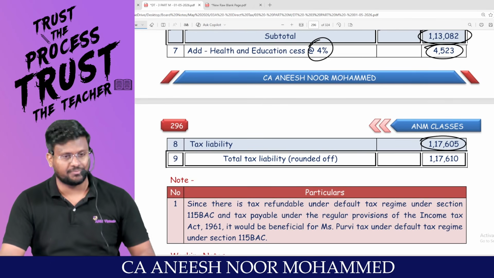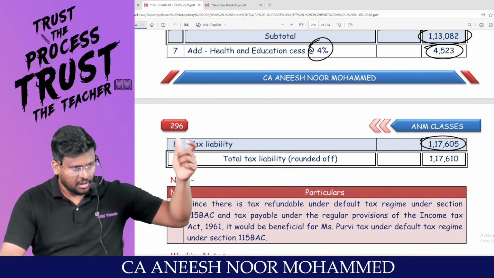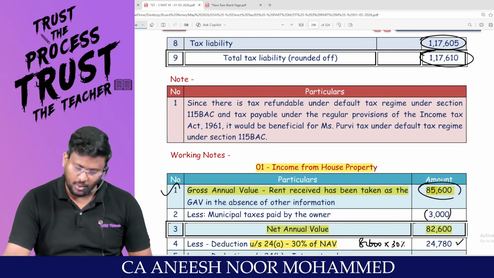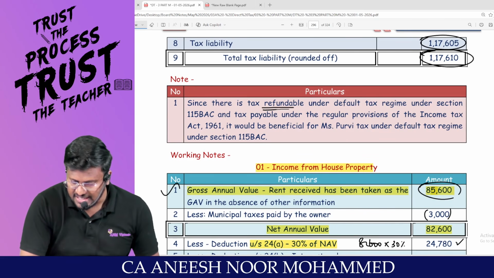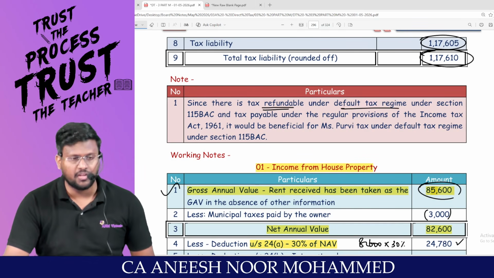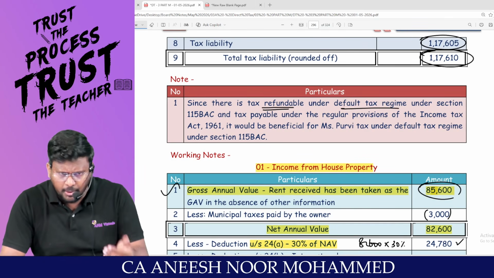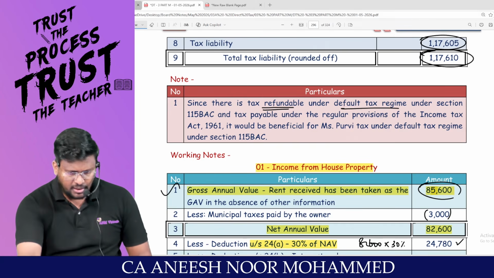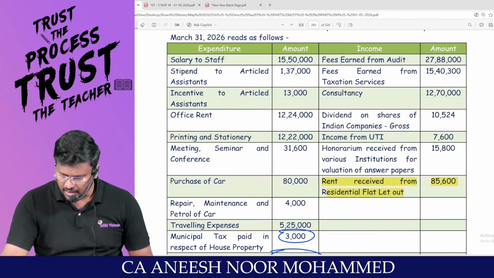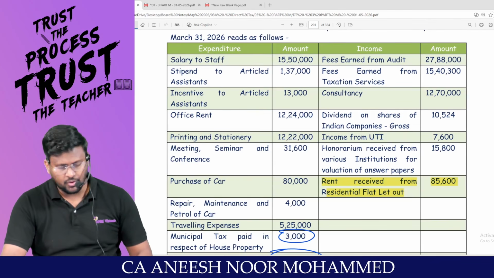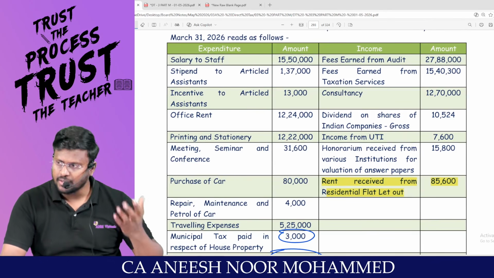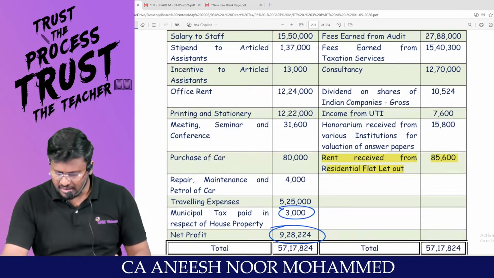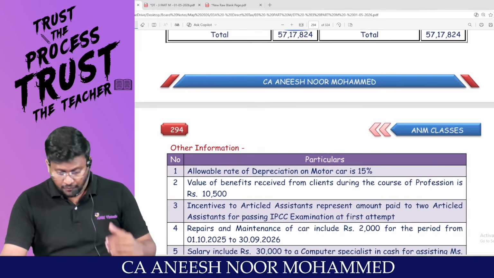Again, one more round off. Because the last number is 5, round to the next 10. So 1,17,610. Now you compare, since the tax is refundable under the default tax regime. Why refundable? Because there is TDS. Look here in the question, sir, dividend is there, gross. So for this dividend, the company would have deducted TDS. Income from UTI is there, honorarium is there, rent is there. Am I right, sir? For this and all.